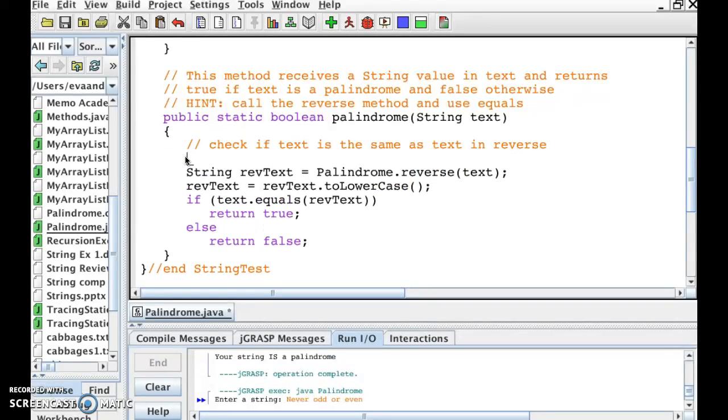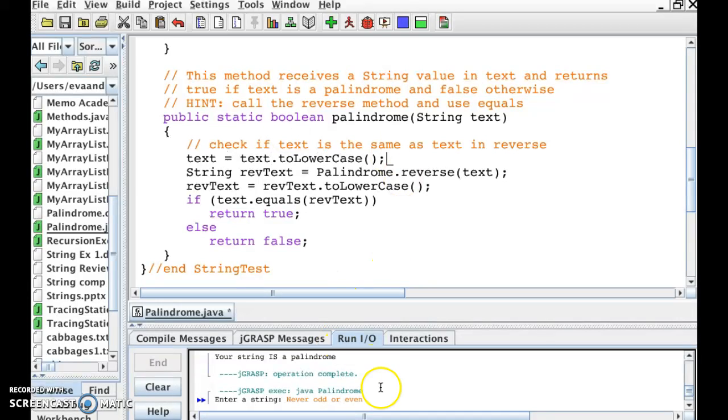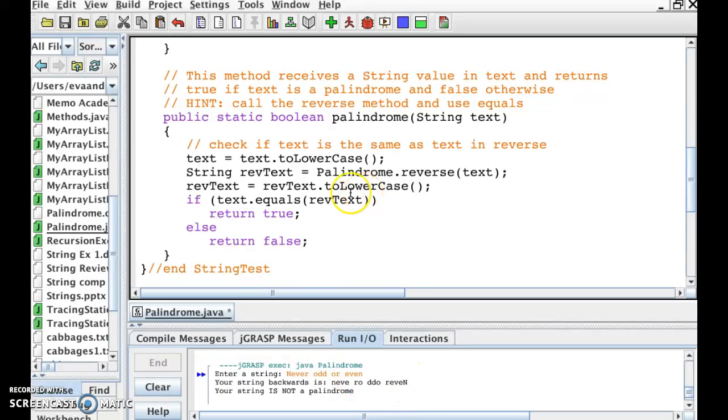Similarly, I can go up here and do the same thing to this text variable that was passed to me. So I can say text equals text dot toLowerCase. That's going to handle the capital N in never, making it lowercase in both the text and the reverse text.